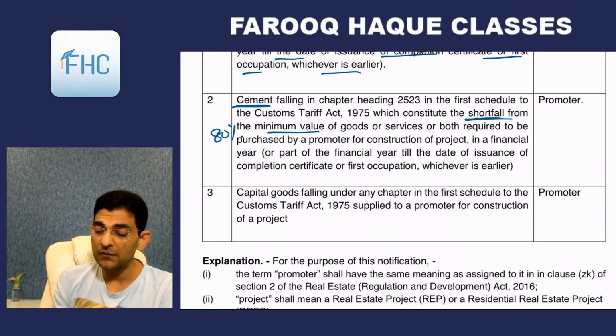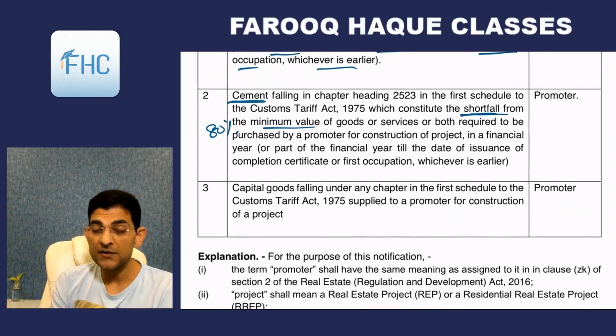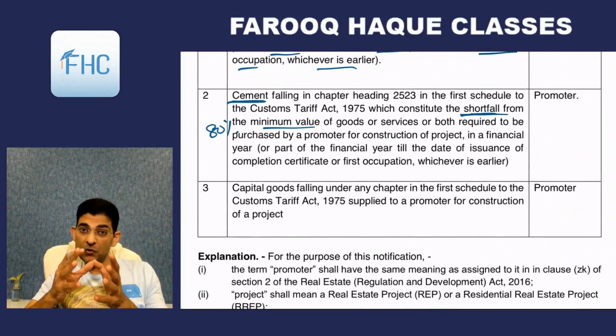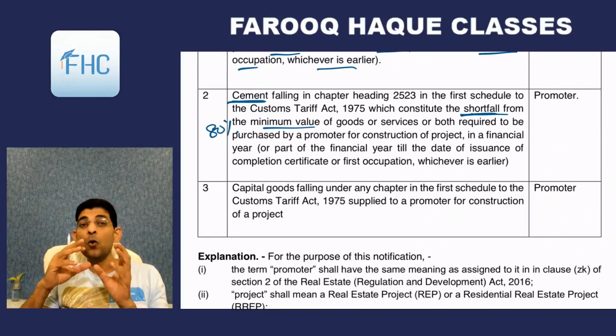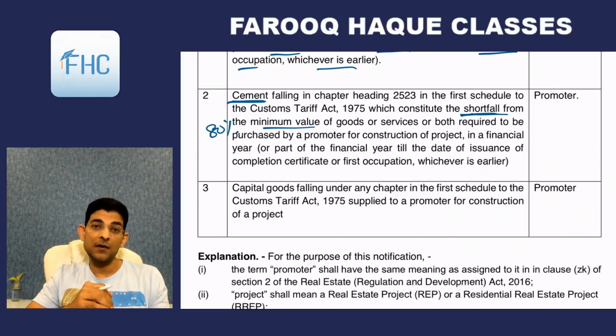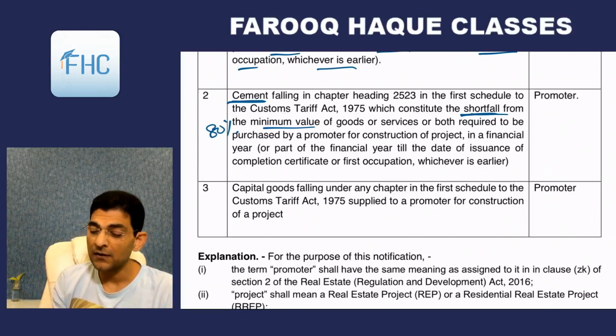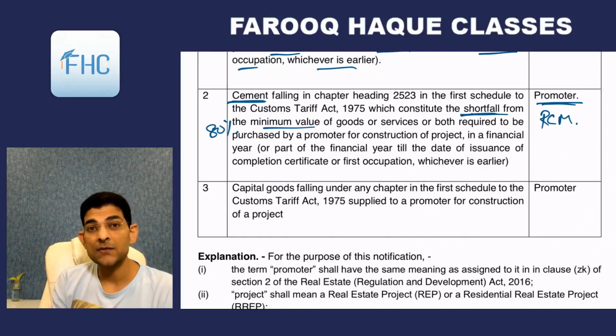Now here, though the word written is shortfall, due to few notifications, the rule is that though it is 80%, meaning you have to buy 80% of your cement from a registered person, if you buy less, say if you buy 61% from registered, then the whole difference of 39% would come under RCM. So for cement, the matter is slightly different. The complete difference will come under RCM, and the promoter will be liable to pay the tax.